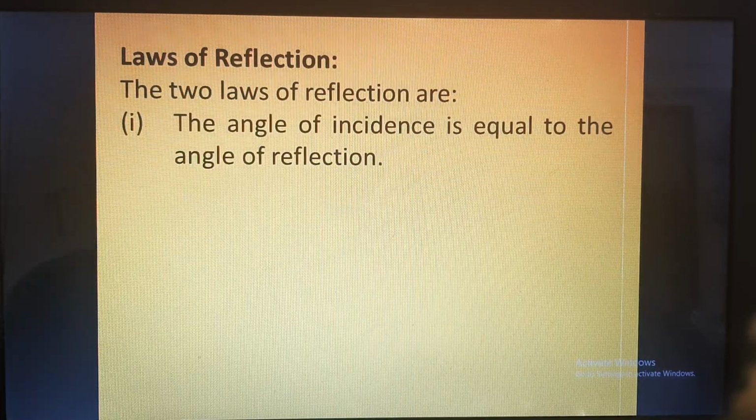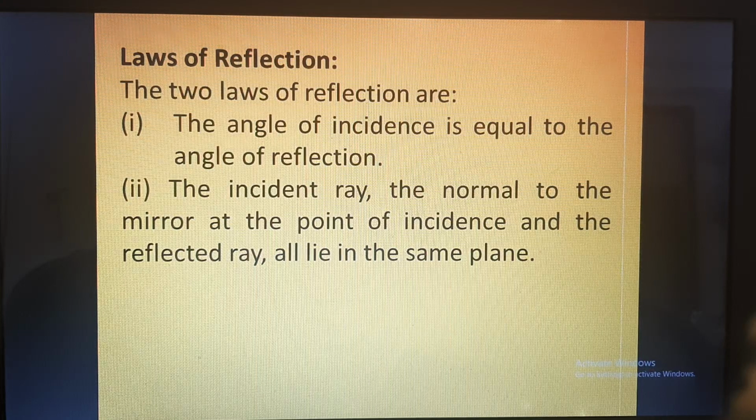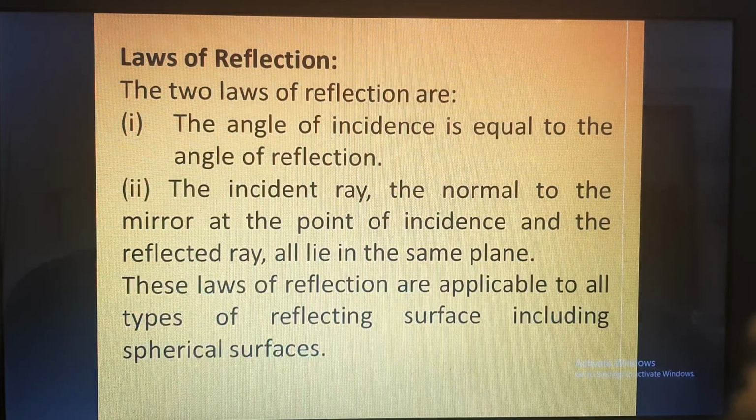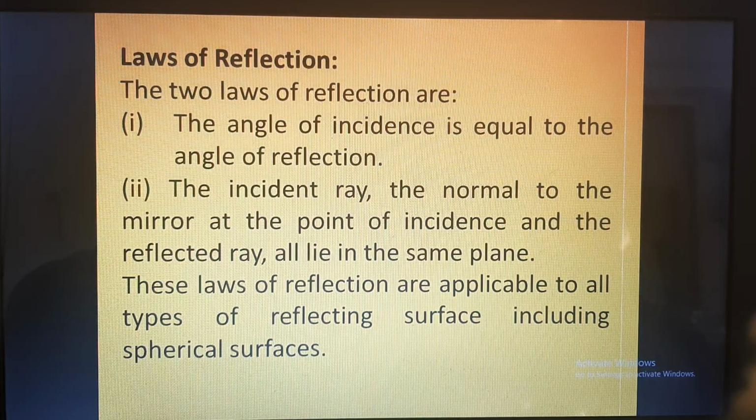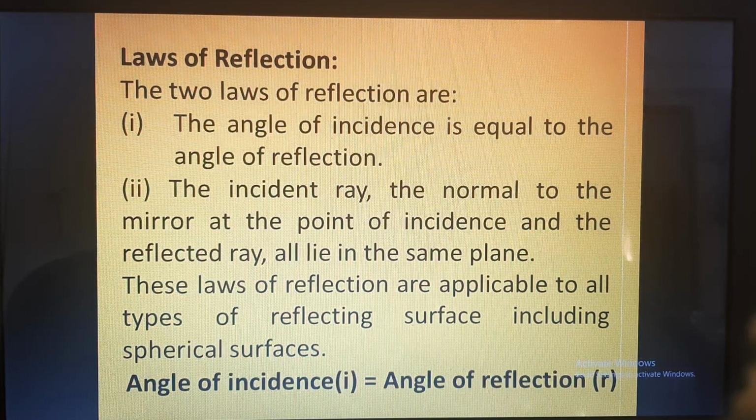Now the two laws of reflection are: the angle of incidence is equal to the angle of reflection. This we'll discuss further when we see the picture. The incident ray, the normal to the mirror at the point of incidence, and the reflected ray all lie in the same plane. These laws of reflection are applicable to all types of reflecting surfaces, including spherical surfaces. So we need to remember that angle of incidence is always equal to angle of reflection, and the incident ray, normal and reflected ray all lie in the same plane.